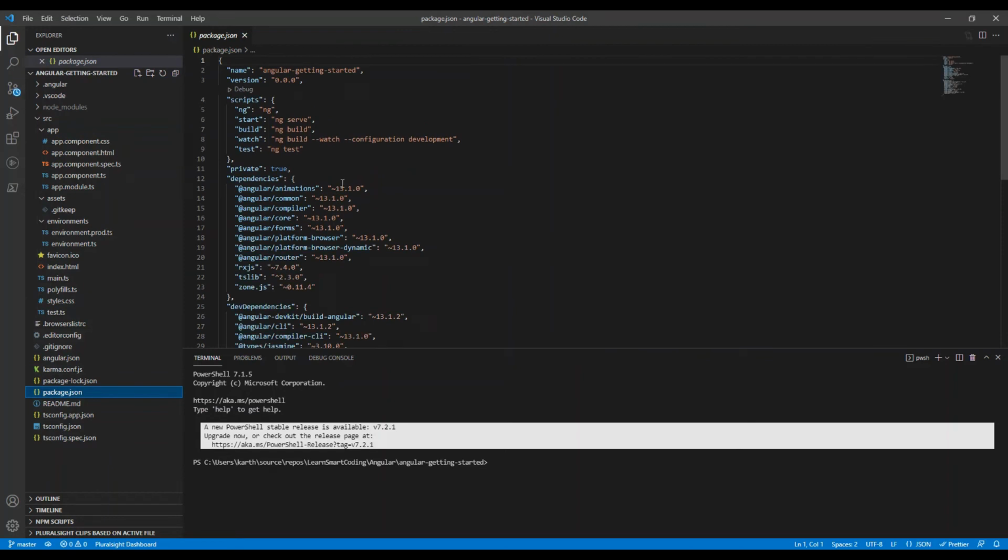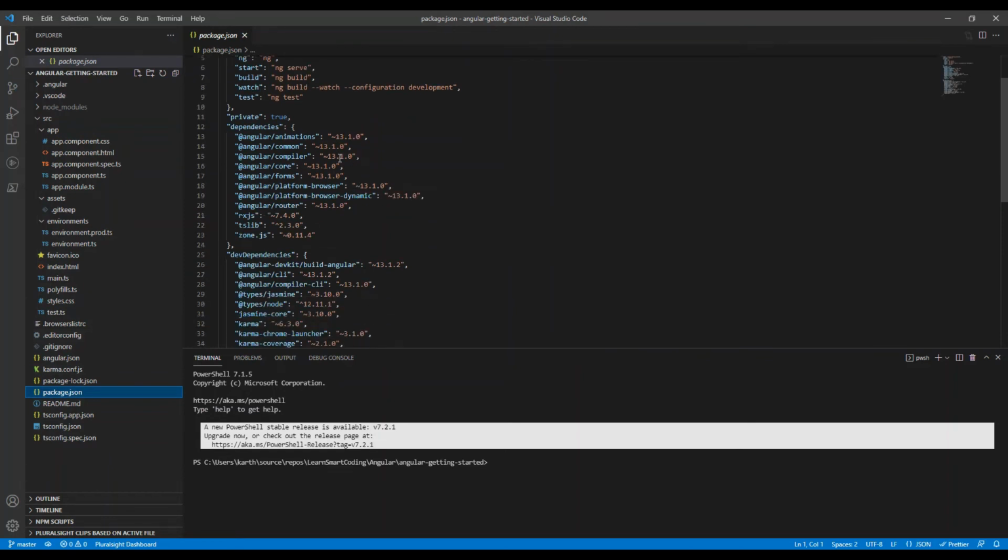If you look at this dependency section, these are the Angular packages that are used, and if you see this, RxJS is the other package that is used. So these are the default packages that we use for this application.